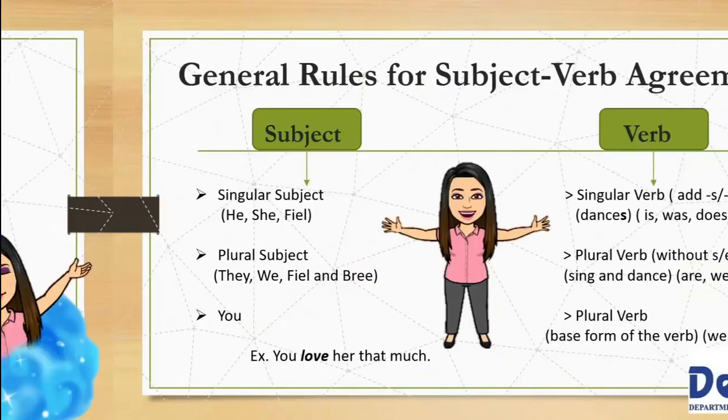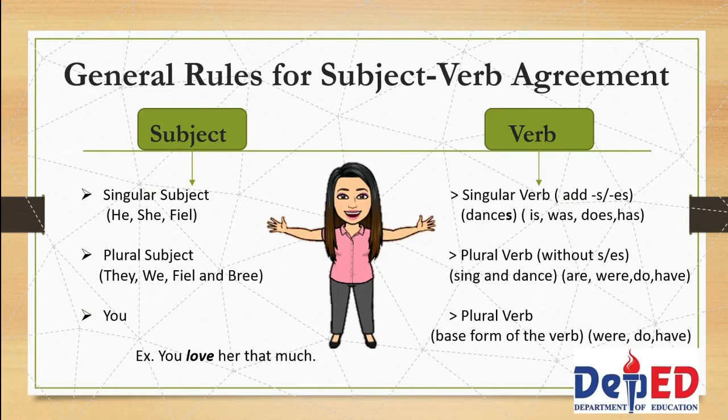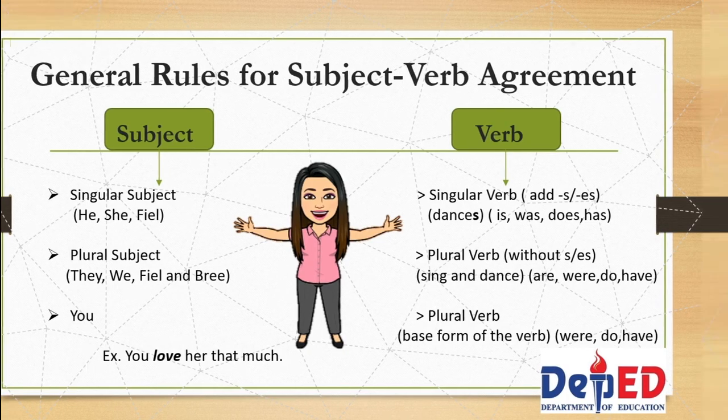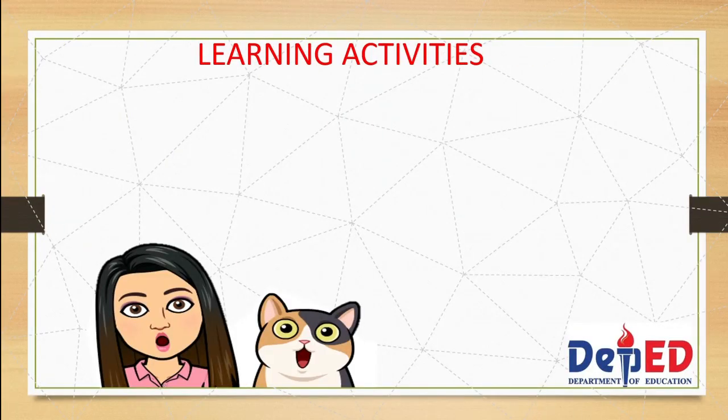And that's it. To sum up all the 20 rules in subject-verb agreement that we have just discussed, just remember these 3 main general rules, okay? Number 1, singular subject takes singular verb, plural subject takes plural verb, and the pronoun you always use the plural verb. Now we proceed in our learning activities.